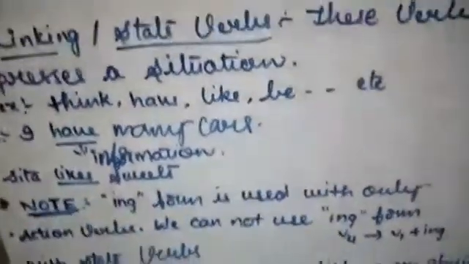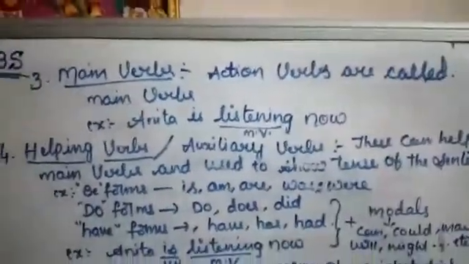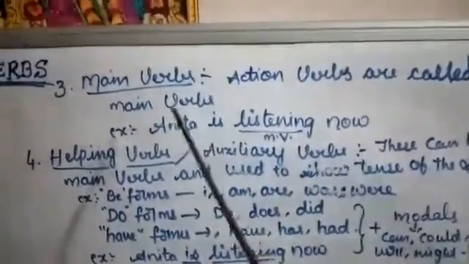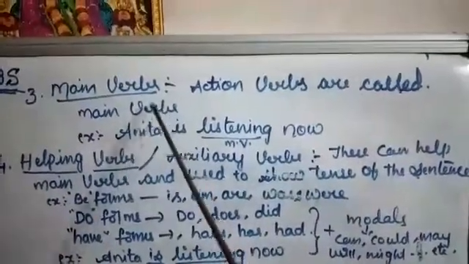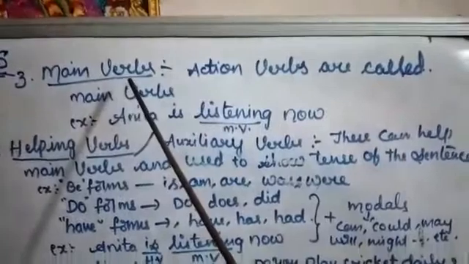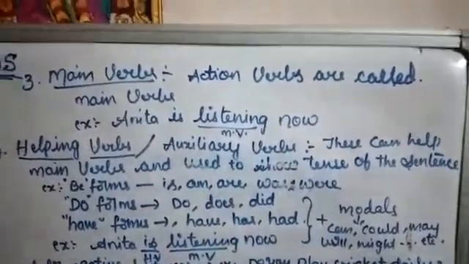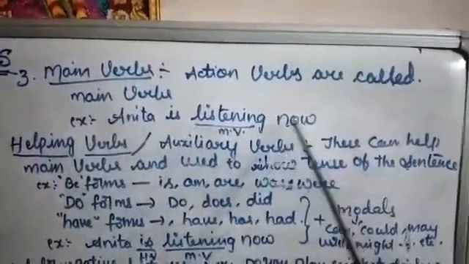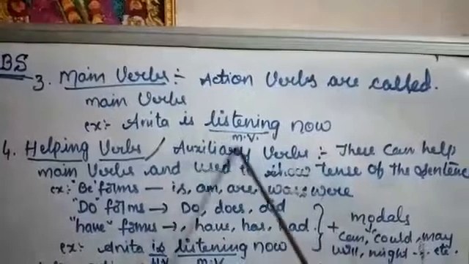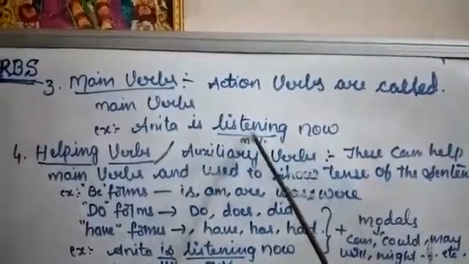So now we'll learn about main verbs. What are called main verbs? Main verbs means action verbs are called main verbs. Already I told you that action verbs should have physical activity or process. Now, for example, Anita is listening now. In this sentence, listening is an action word. So it is a main verb.